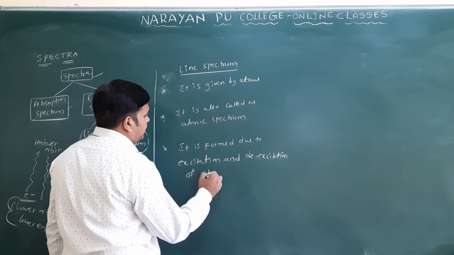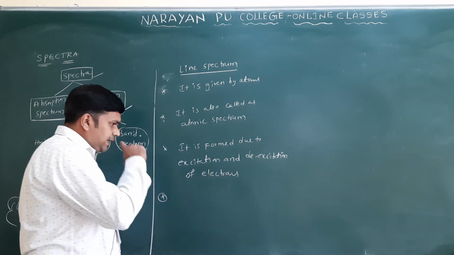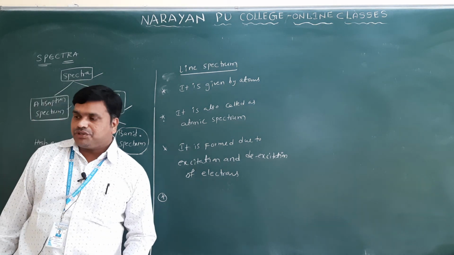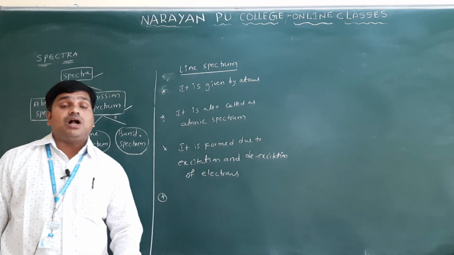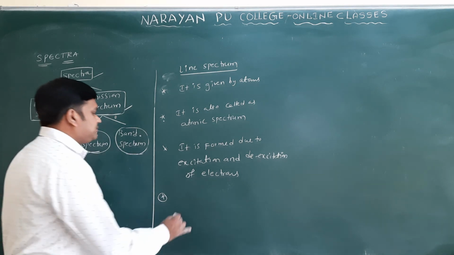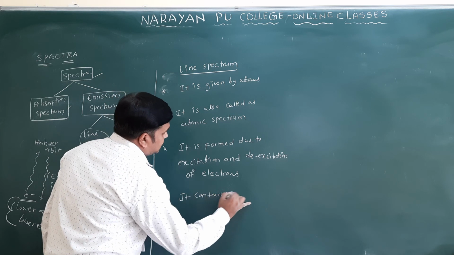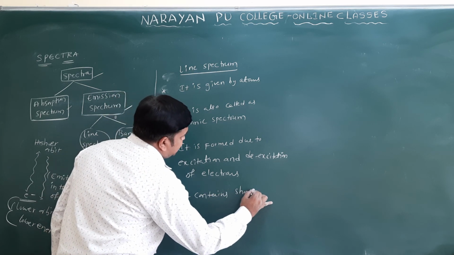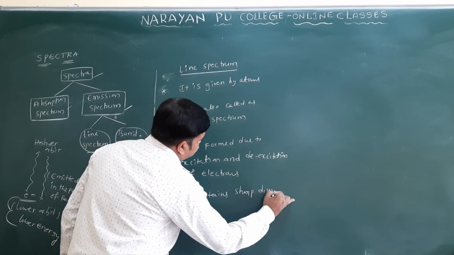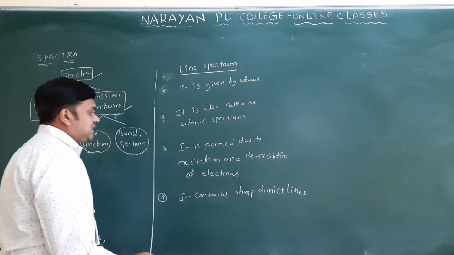Generally, what type of lines are there? It contains sharp distinct lines only.